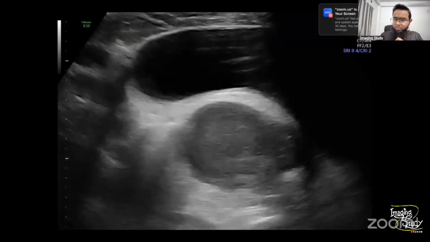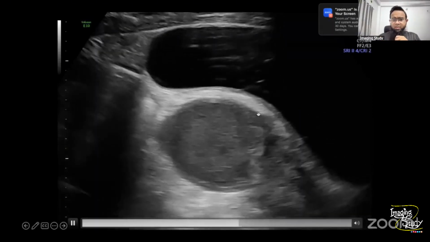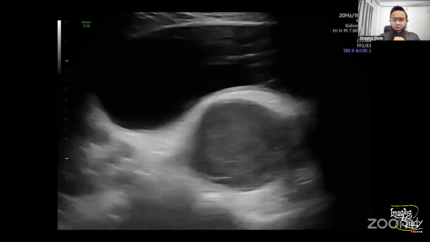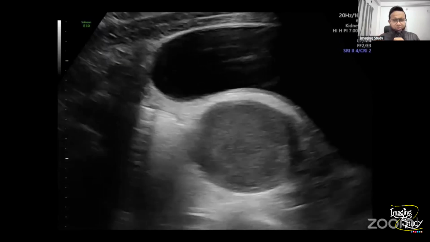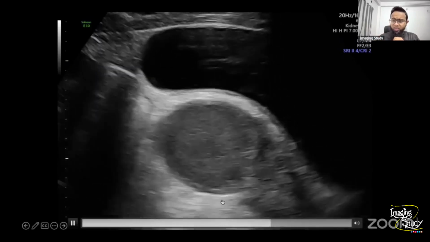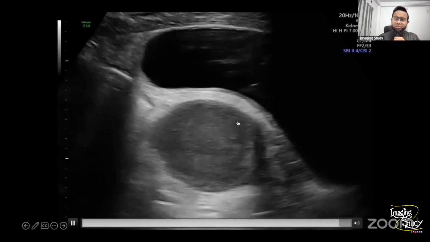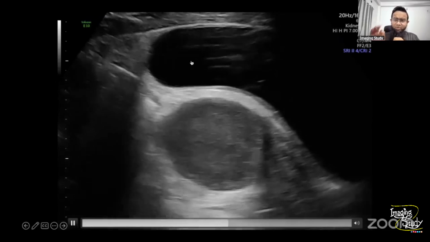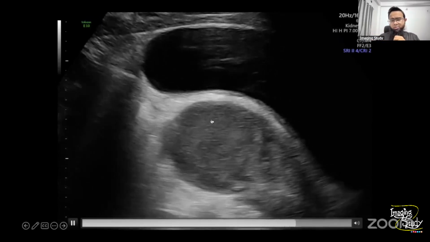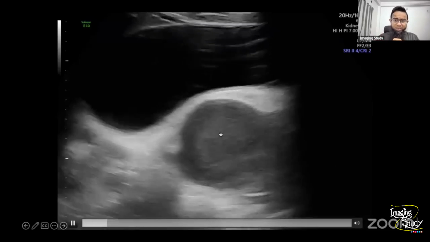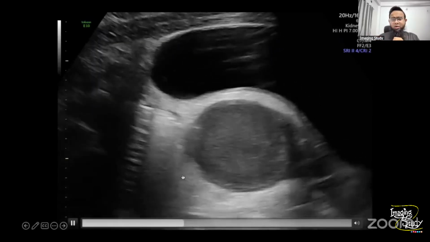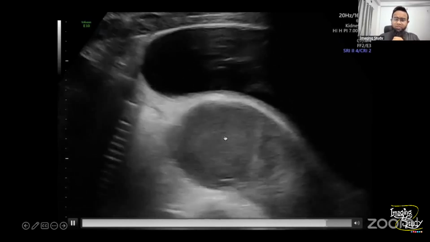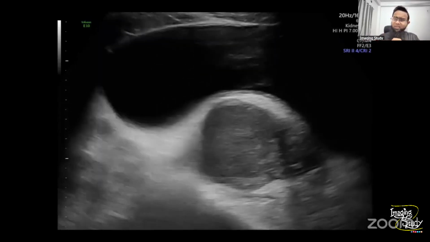Let's jump into the left adnexa. On the left adnexa, we can see a round or oval homogeneous mass, or you may say a cystic lesion, because you can see some posterior acoustic enhancement. So this cystic lesion is not anechoic. If you compare with the urinary bladder, this is anechoic. But in comparison to the urinary bladder, this structure is hypoechoic and homogeneous. So this round hypoechogenic homogeneous mass with fine low-level internal echoes is nothing but the endometrioma, or we can say a chocolate cyst.